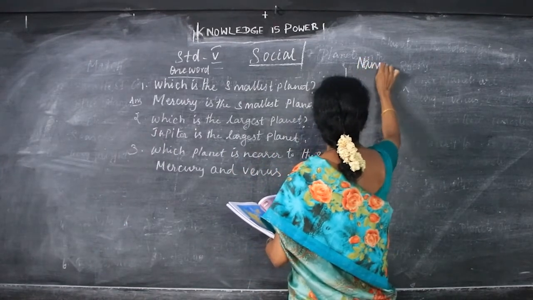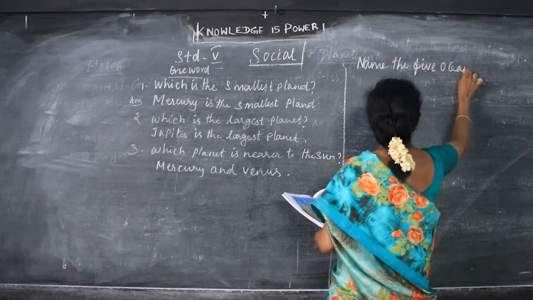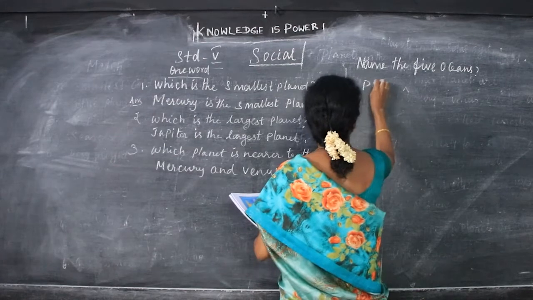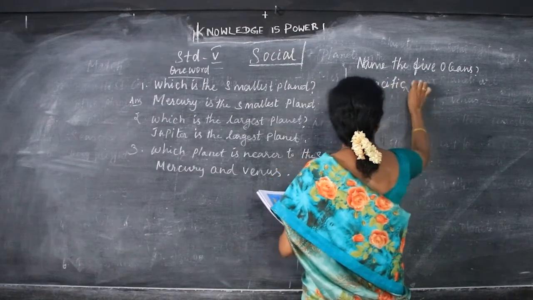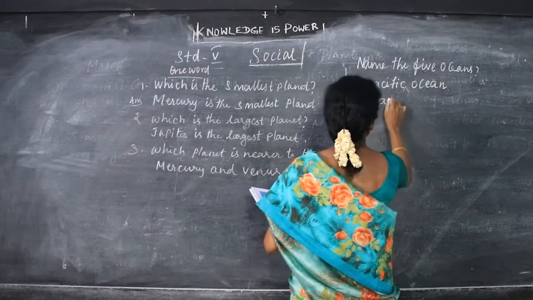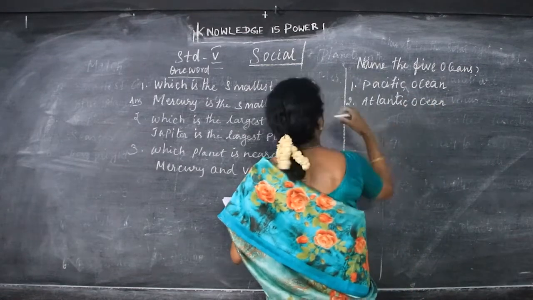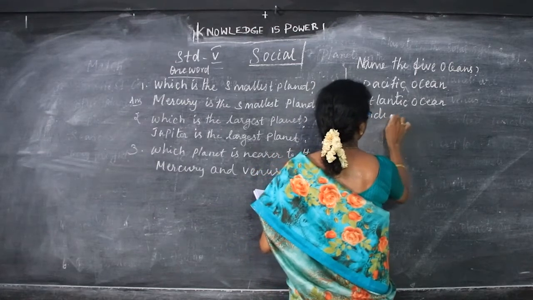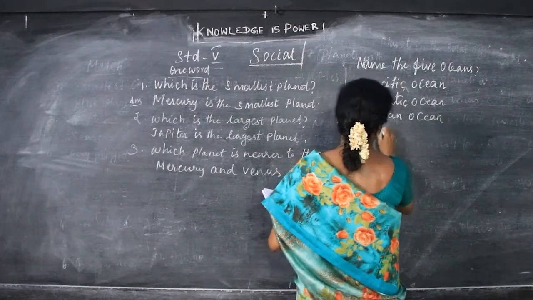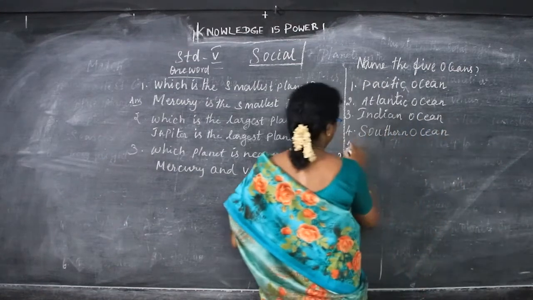The 5 oceans are the Pacific Ocean, the Atlantic Ocean, as you already learned in previous classes, the Indian Ocean, the Southern Ocean and the Arctic Ocean.